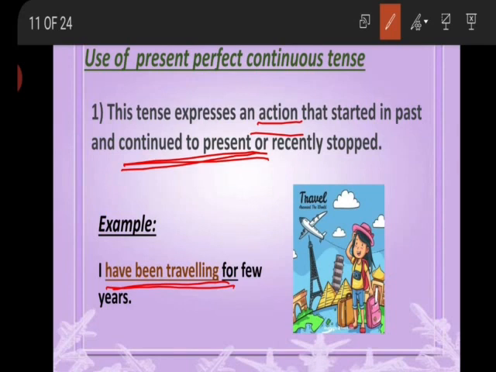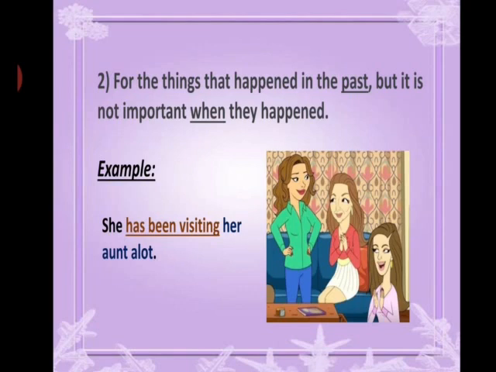The past actions which have their effects on the present as well. Okay, now I have been traveling for few years, as I told you earlier that at the end we will mention our time reference. Now the next, for the things that happened in the past but it is not important when they happen.